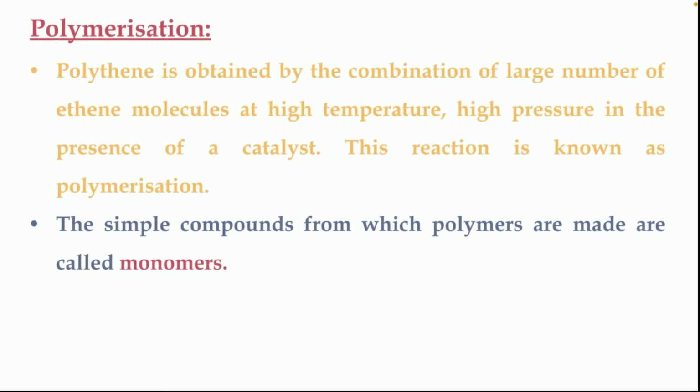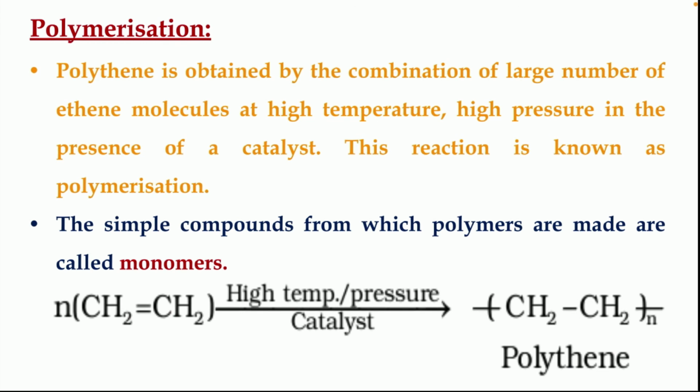Next we have polymerization reaction. Polythene is obtained by the combination of a large number of ethene molecules at high temperature and high pressure in the presence of a catalyst. This reaction is known as polymerization. The simple compounds from which polymers are made are called monomers.